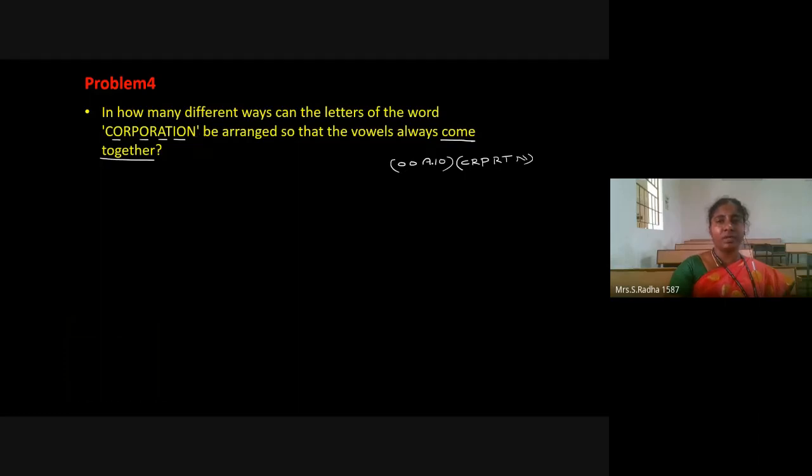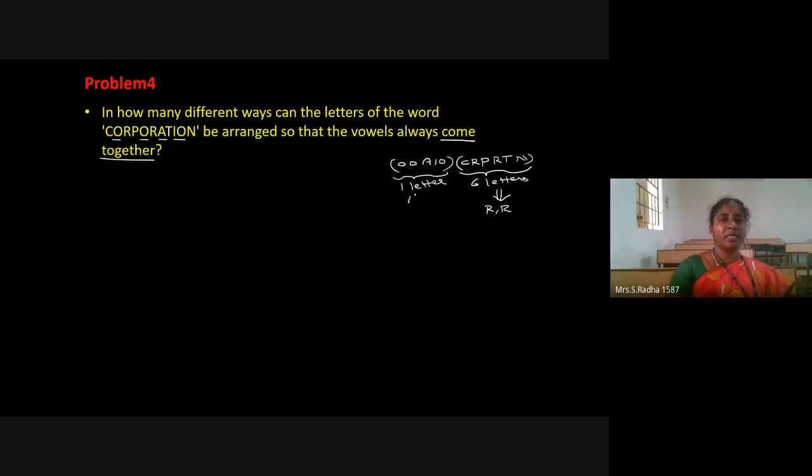Here I covered 5 and here I covered 6. Now these are 6 letters, and these are 5 vowels. Vowels come together, so we have to consider them as one letter. So totally 7 letters are there. They can be arranged in 7 factorial ways. But here R is repeated 2 times, so we have to divide by 2 factorial.